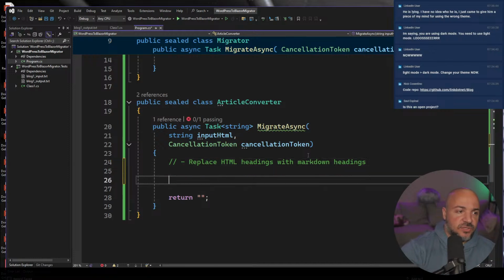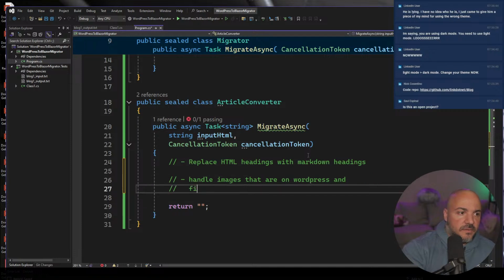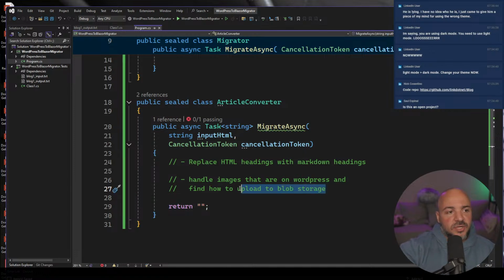So then we need to handle images that are on WordPress and find how to upload to blob storage. So we're not going to do the actual uploading.